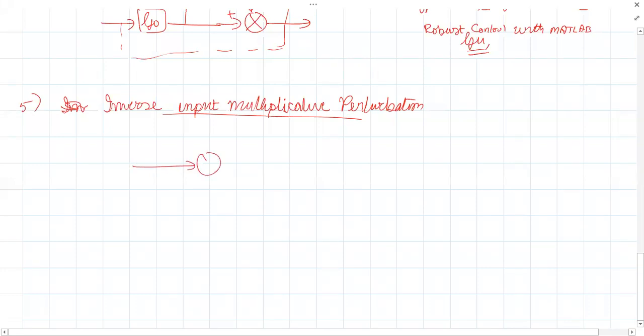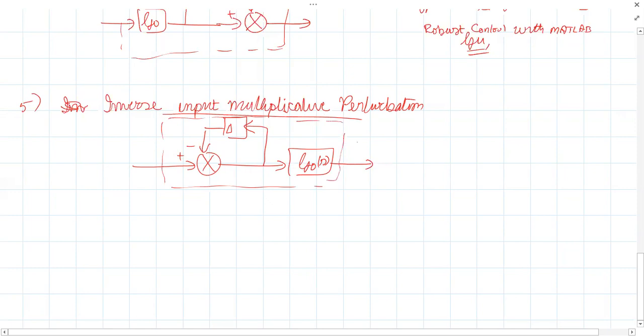So this is the summing point. Here is our plant, and here is our perturbation, delta. What will be GP from this?